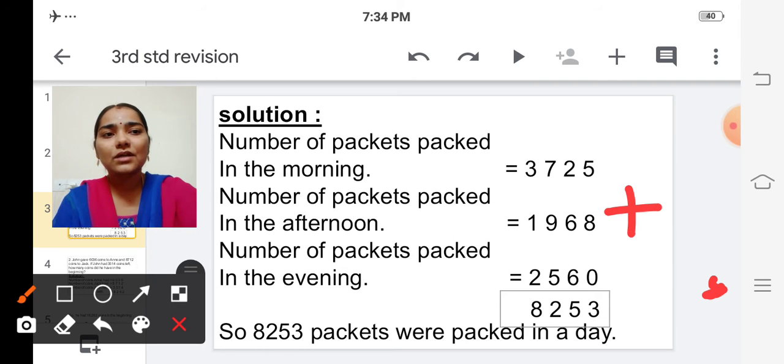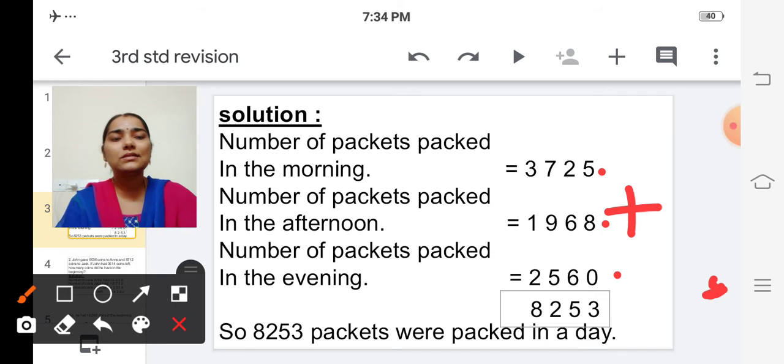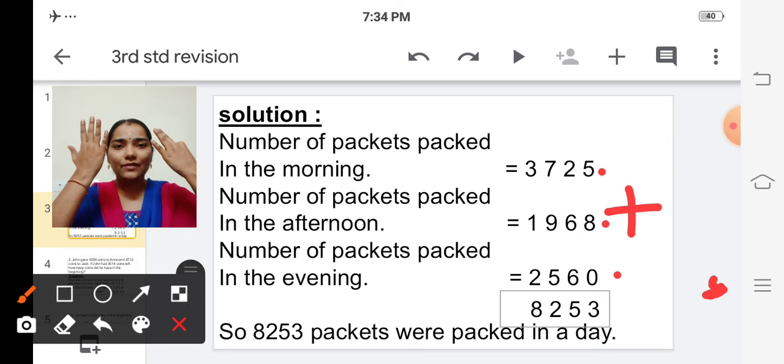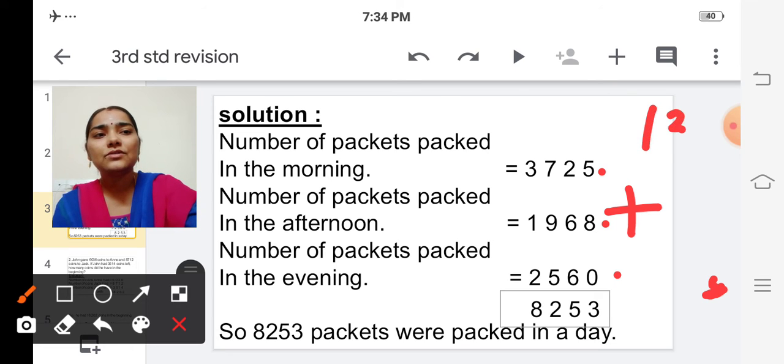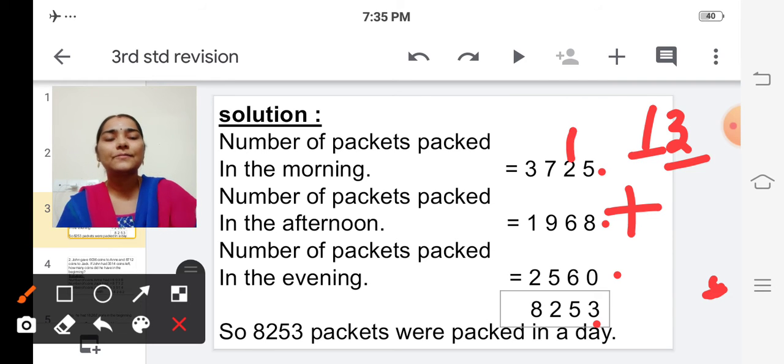Okay. So start from the ones place. 5, 8, 0. So 5 plus 8. So 5 in the mind, 8 in the finger. After 5, 6, 7, 8, 9, 10, 11, 12, 13. So 13. So we have to put this ones digit in the answer place. We have to carry over this 1 to the next place.